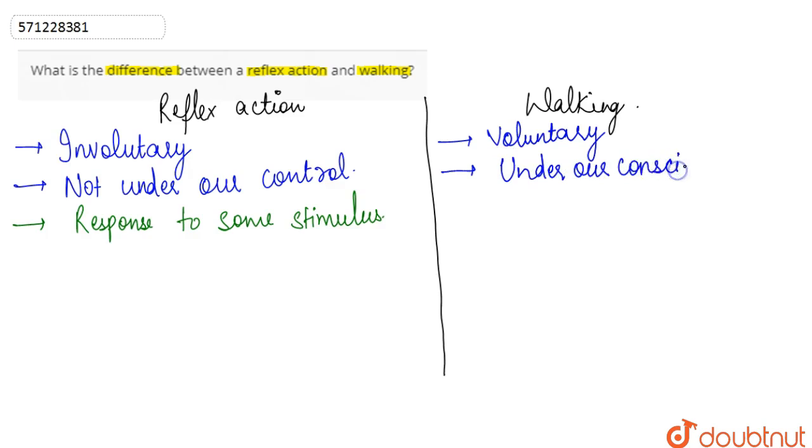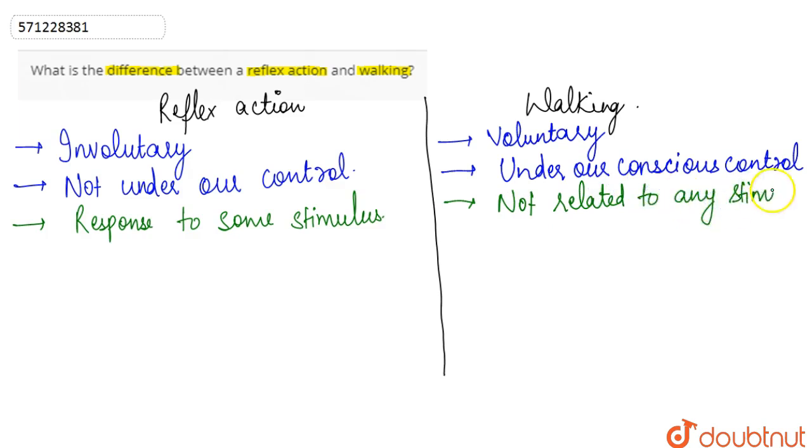We are aware of what we are doing. And thirdly, it is not a response to any stimulus. It is not related to any stimulus. It is our wish of doing something. So that is basically the difference between reflex action and walking.